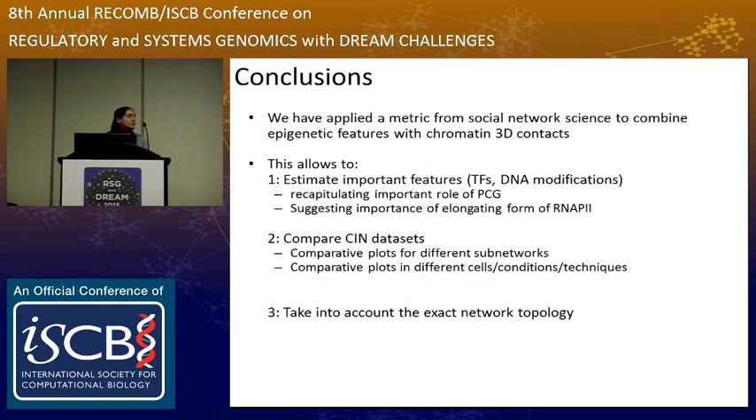So we have applied a metric from social networks to look at epigenetic features projected onto 3D contact networks. And it has allowed us to estimate which features are important. And we recapitulated the role of Polycomb and suggested important roles for the elongating form of polymerase. And then importantly, this method also allows us to compare chromatin interaction data sets with each other, like I showed in the comparison between the two different subnetworks. We can also look at two different data sets, one against the other. And hopefully this addresses some of the problems that this field is currently having in terms of interpretation of these very large and complex data sets. And finally, this method takes into account the network topology.